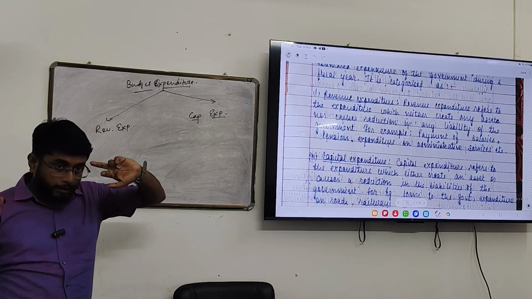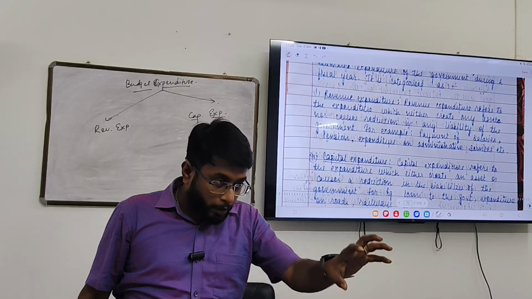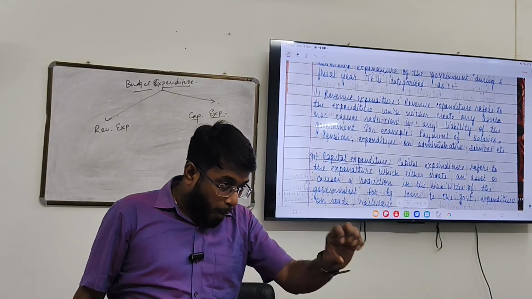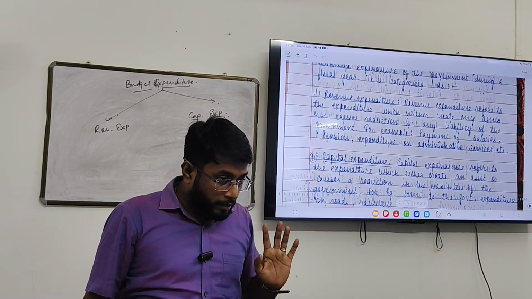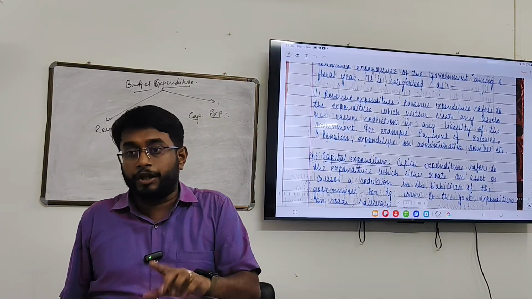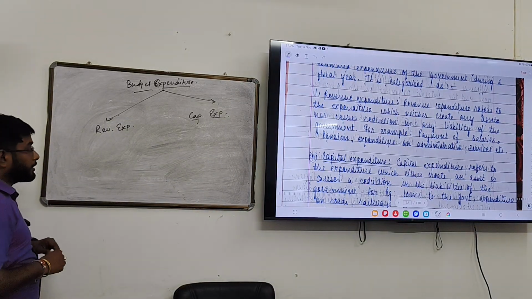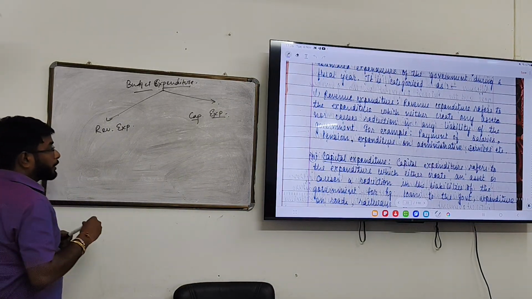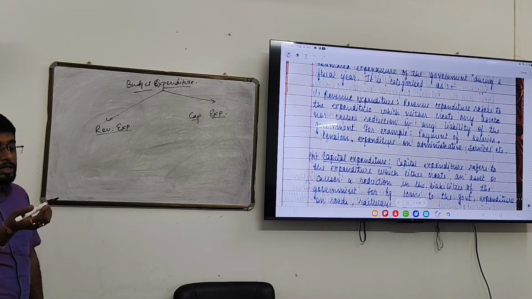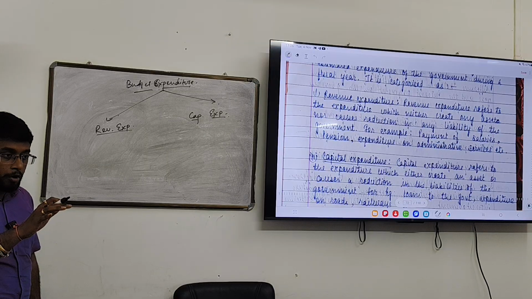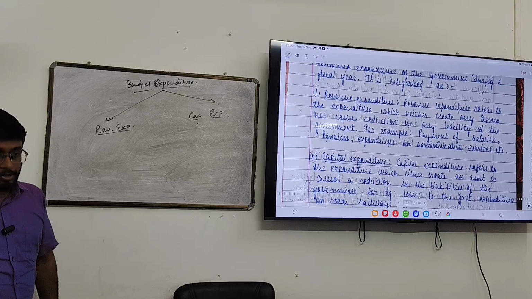Please try to understand. In case of revenue receipt and capital receipt, in both ways the government is earning, but one earning creates pressure on the government, and the other does not. Similarly, when we come to expenditure, both are expenditure of the government, but one expenditure is creating a burden or reducing the asset of the government and another does not.